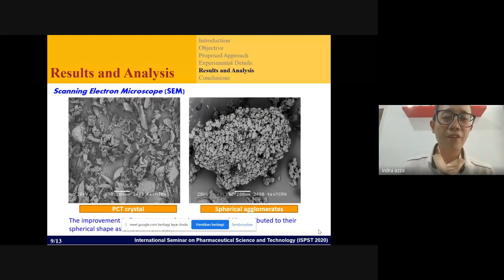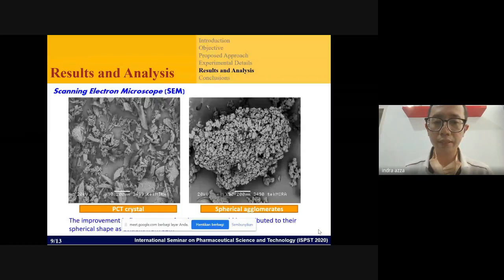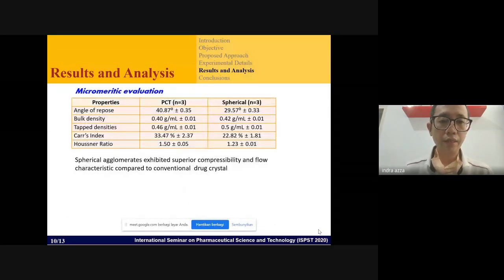For the imaging, we use the same image to conclude the improvement in micromeritics. We see the improvement in micromeritics as the shape is spherical, and this is the result of the same image. And this is the table of micromeritics, where we see the improvement of the angle of repose and also the Hausner ratio.